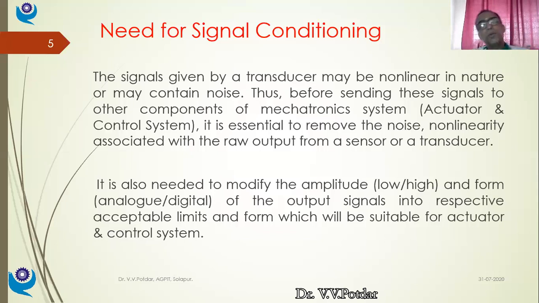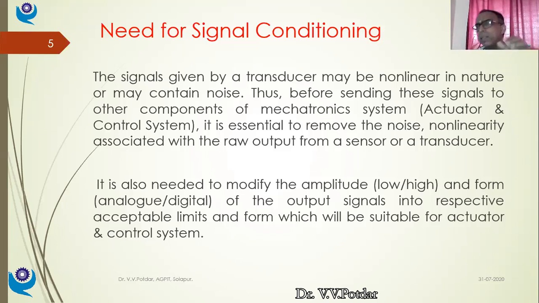In some cases it is also needed to modify the amplitude of the signal. If my transducer is generating low amplitude, I need to amplify that amplitude, so from low to high. And in some cases, my transducer is generating high amplitude. I need to reduce that amplitude. I need to attenuate that. So it is also needed to modify the amplitude and form, maybe in some cases, convert the analog signal into digital signal. In some cases, digital signals into analog signals.